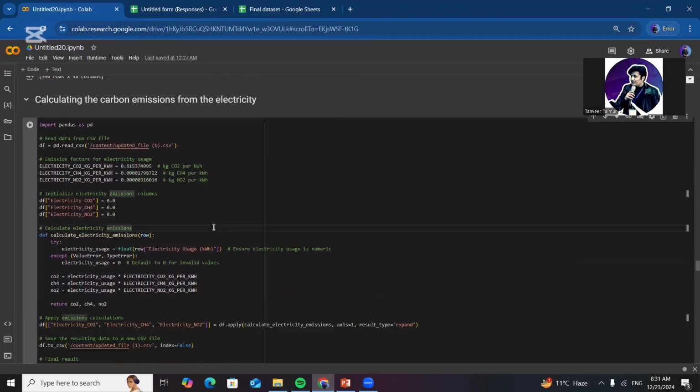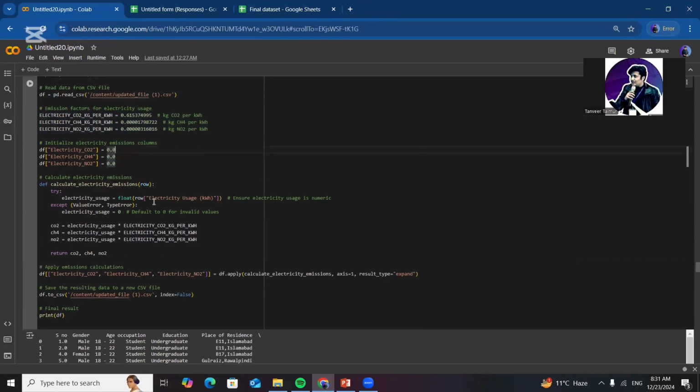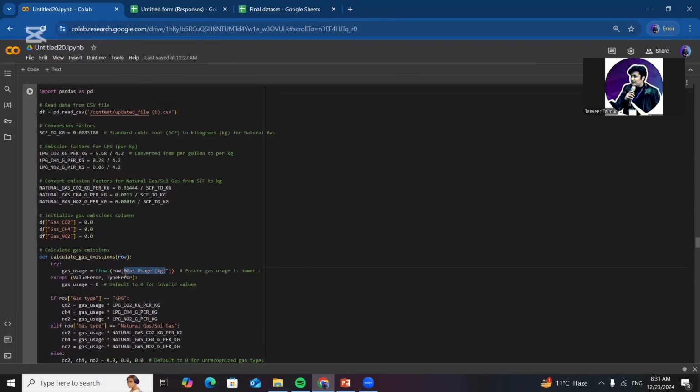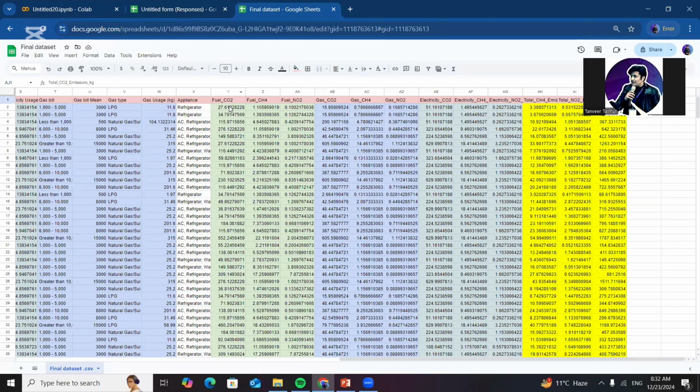Here you can see the code written to calculate the carbon emissions from electricity. Different emission factors are initially assigned, and then the emission factor is multiplied with the activity unit. In this case, the activity unit is the electricity usage. So we get the emissions of all three specific gases. The same is the case with gas usage. Here the activity unit is the gas usage. To find the emissions from the gas, we are multiplying it with the specific emission factors. These are the columns that we obtained from the code: CO2 emissions, CH4 emissions, and NO2 emissions. And the same in the case of gas and electricity. Then we have added all these values to get a single value.